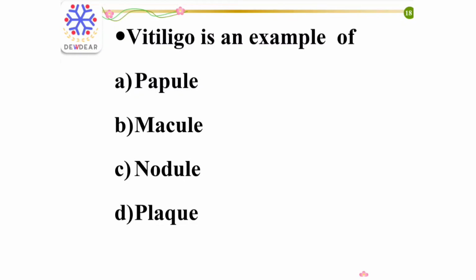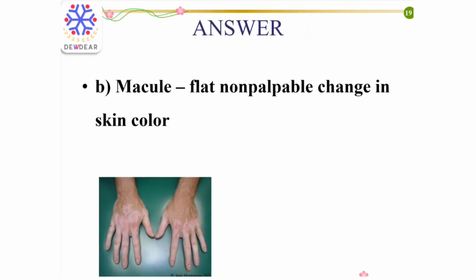Next question: vitiligo is an example of. Options: papule, macule, nodule, plaque. The right answer is macule. So vitiligo is a chronic skin condition characterized by portions of skin losing their pigment. So it is an example of macule. Macule means skin color change, that is, flat non-palpable skin color change, and the color may be brown, white, tan, purple or red.